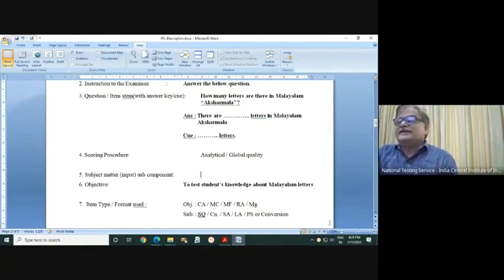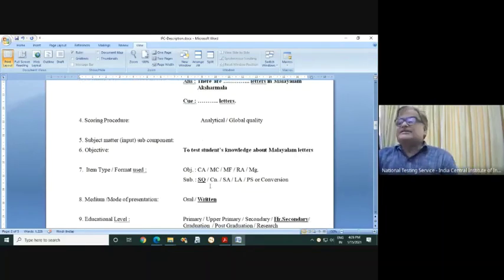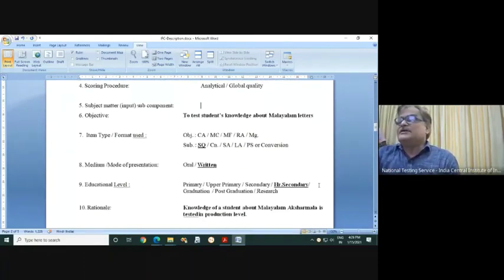But the way of writing the objective will be the same: to test a student's particular skill about some content, right? Item type they have rightly mentioned. It is a medium or mode of presentation. Obviously, it is a written question. Level C has been selected correctly, higher secondary. You can go for secondary also. Now, point number 10.